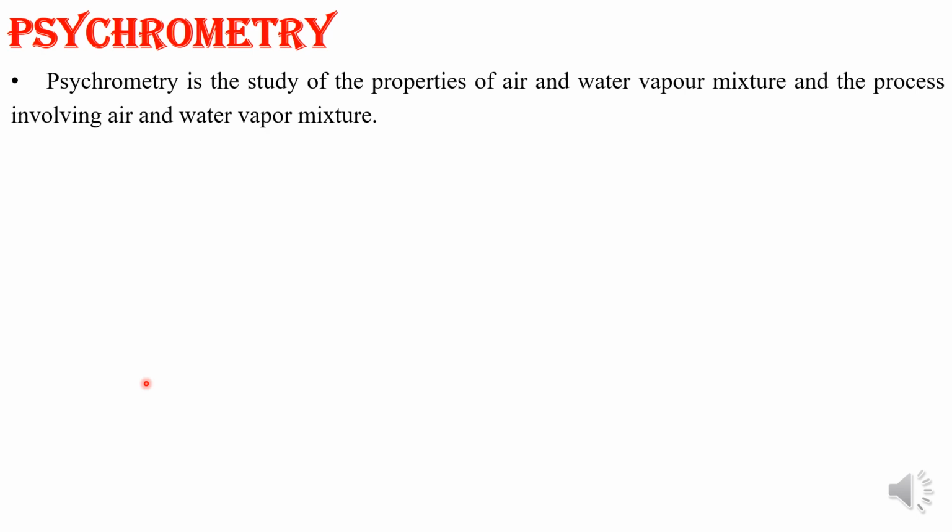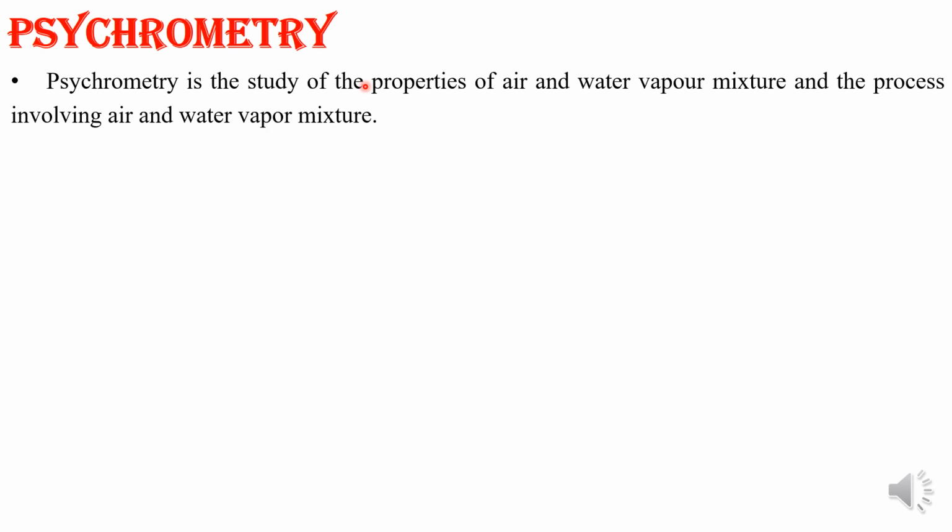Psychrometry is the study of properties of air and water vapor mixture and the processes involving the air and water vapor mixture. So this is nothing but psychrometry. Remember, it is the study of the properties of air and water vapor in the air.